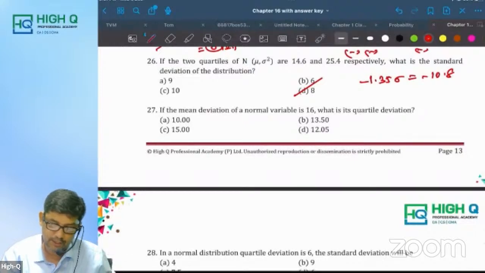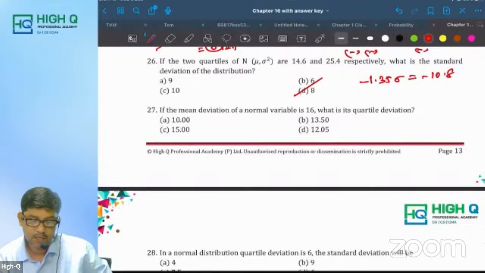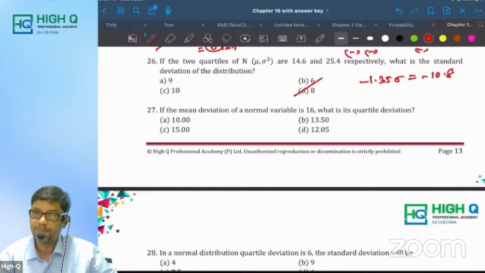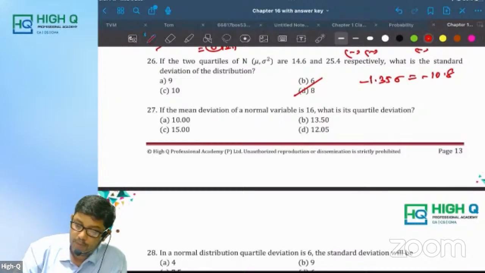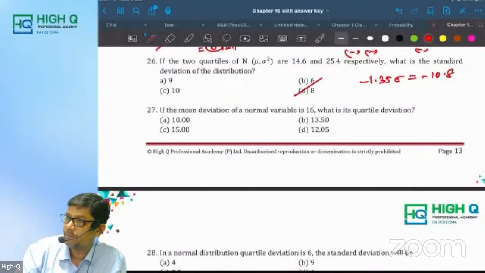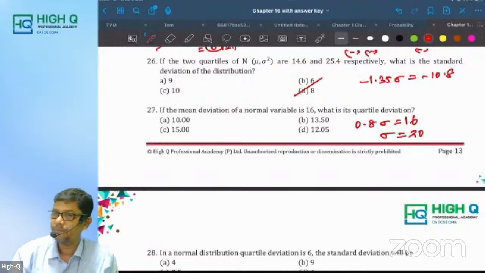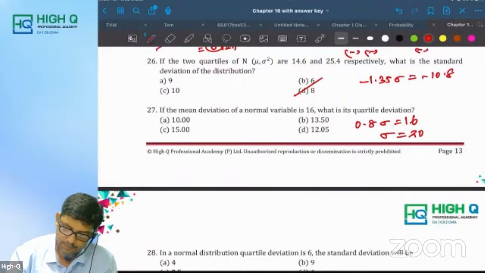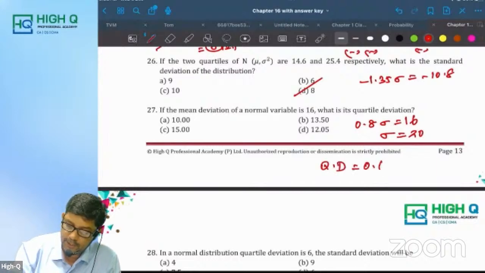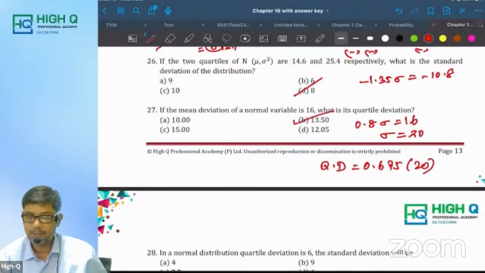The mean deviation of a normal variable is 16. What is the quartile deviation? Mean deviation is equal to 0.8 sigma, which is equal to 16. Sigma is equal to what? 20. But they ask you to find the quartile deviation. What is quartile deviation now? It is 0.675 sigma. Tell me, what did you get? 13.5.